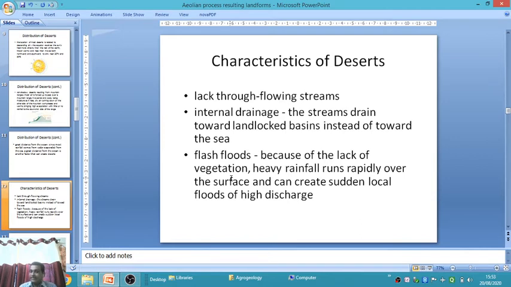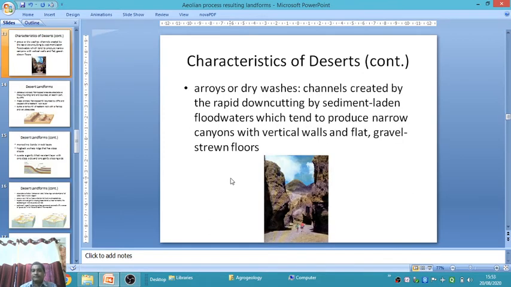Lack of flowing streams. In desertic areas the number of streams is very small. Internal drainage pattern: the streams drain towards a landlocked basin instead of towards the sea. And flash floods: because of the lack of vegetation in the desertic area, heavy rainfall runs rapidly over the surface and creates sudden local floods with high discharge. These are the characteristics of deserts.